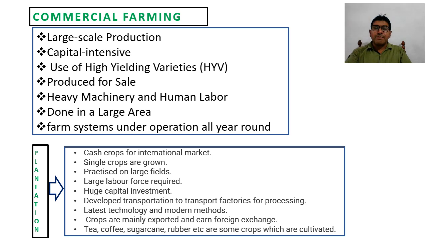I have given the example of maize, or corn. In India or in some developing and backward countries, it is grown as a food crop, while in the United States of America, it is grown as a commercial crop.